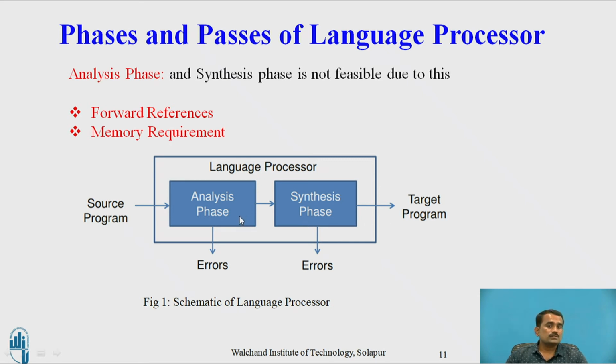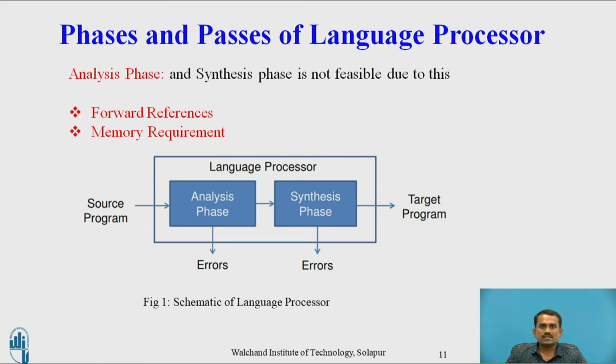So far we have discussed the analysis phase, and the synthesis phase produces the output of the program. Here we use the front end as well as the back end of the toy compiler. Now we are discussing the analysis phase; in the next video we will discuss the synthesis phase, or the back end of the given program. This is the block structure of the semantics of the language processor.